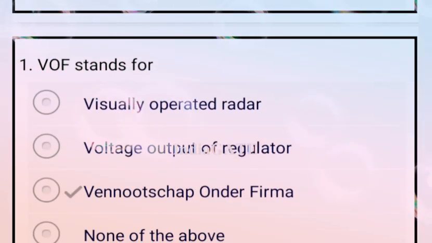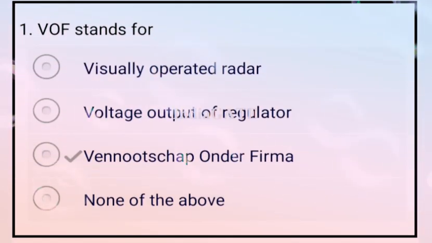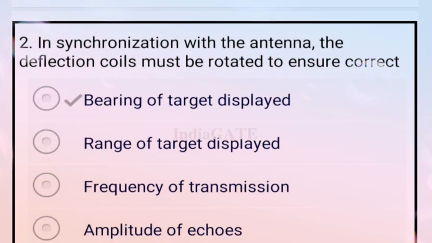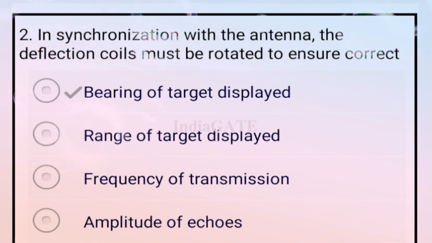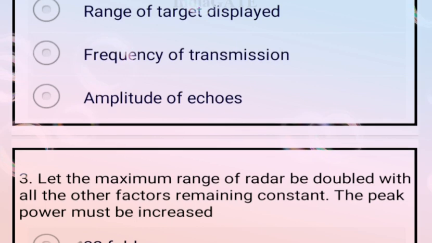Next question. VOR stands for VHF omnidirectional range. So option C is your correct answer. Next question. In a synchronization system with antenna, the detection coil must be rotated to ensure correct bearing of target displacement. So option A is correct.